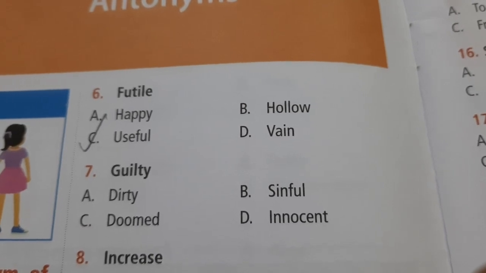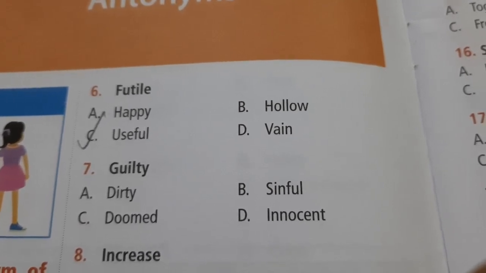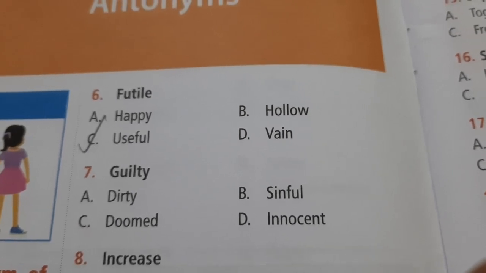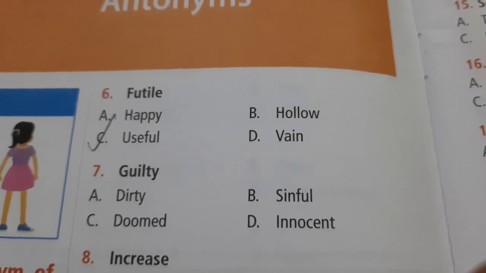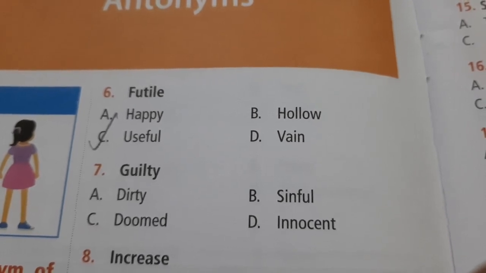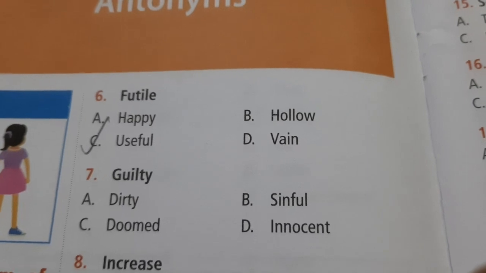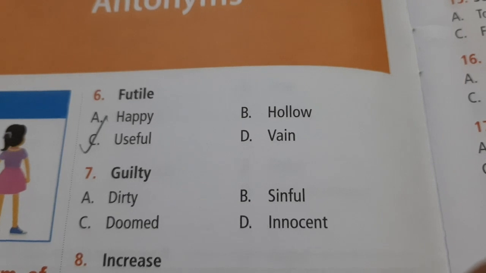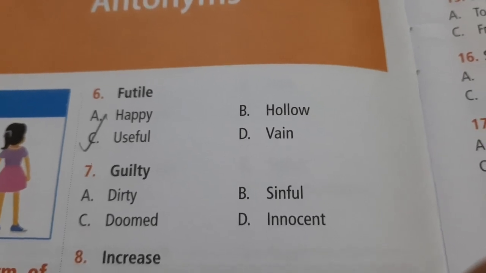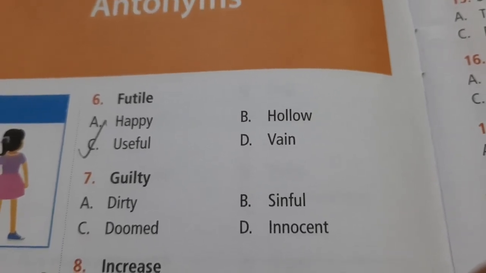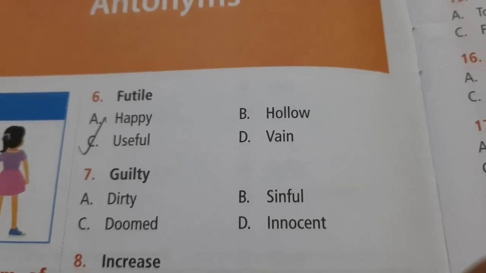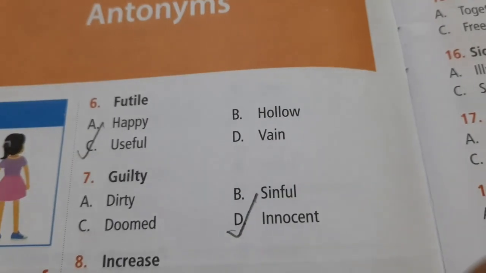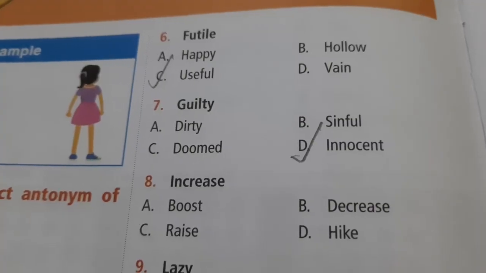A judge will punish a guilty person. A person who has done a mistake or is responsible for breaking the law is a guilty person. However, an innocent person is one who has not done anything wrong, and he or she is a good person, and hence the opposite of guilty is innocent, which is option D.